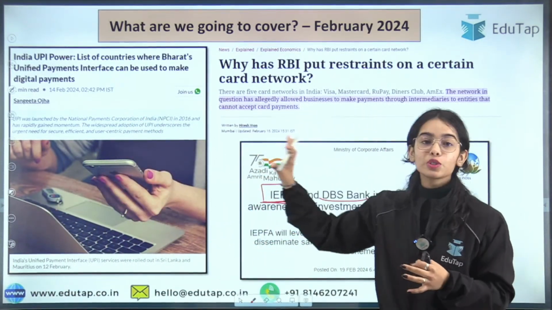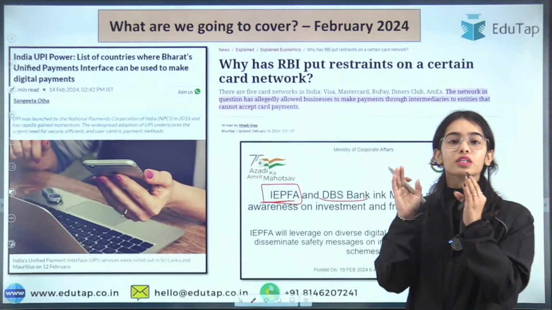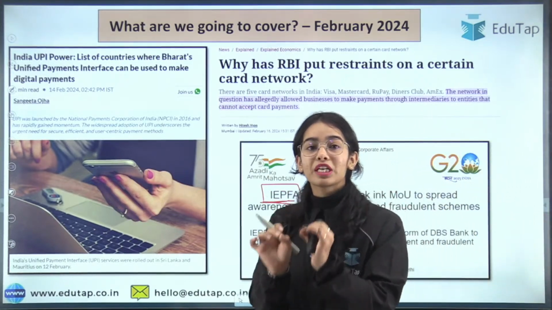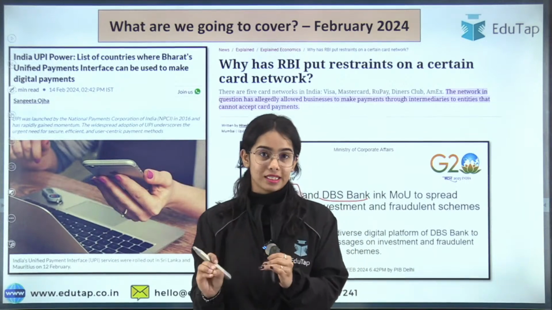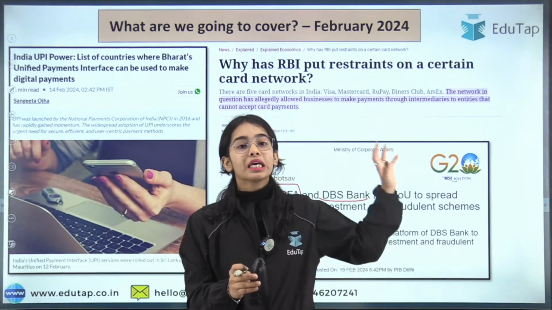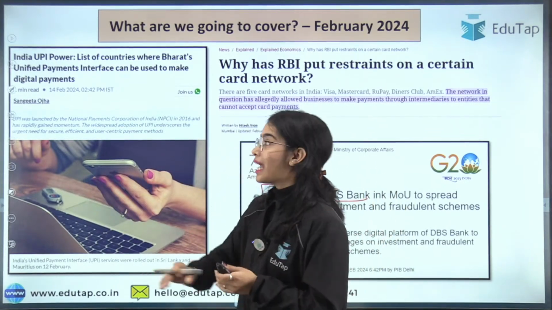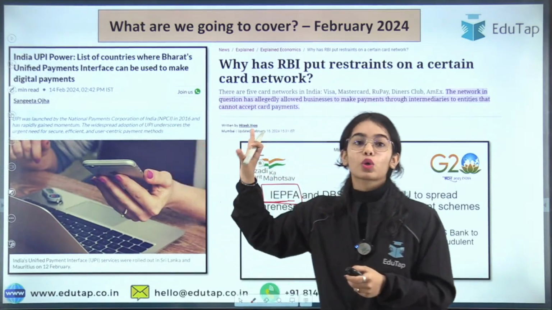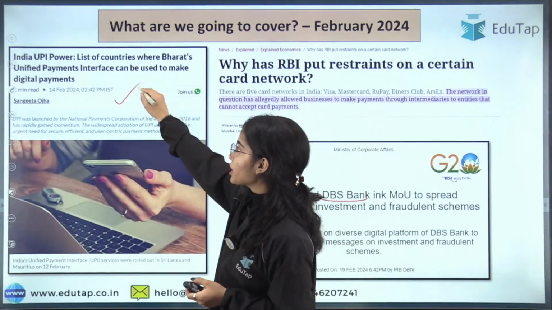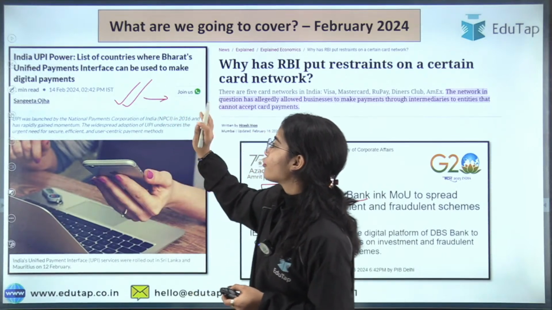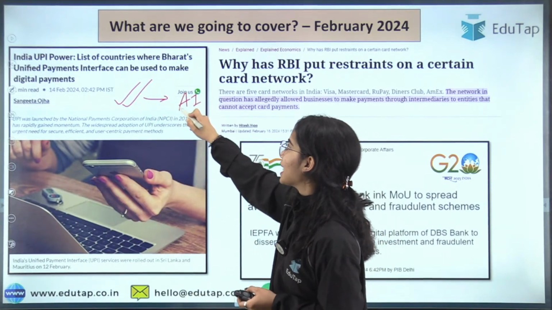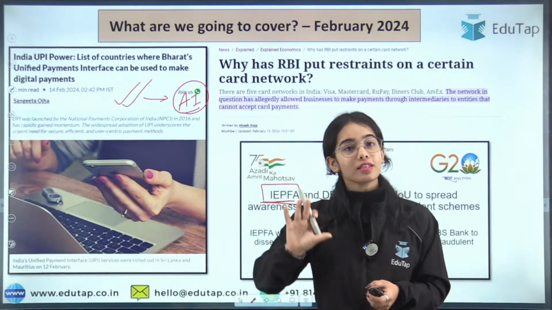Okay, so these news articles are very important from the examination point of view, especially the objective part of the exam. For the objective part of the exam, these news articles are very important, and India's UPI power is also important from the descriptive point of view, because I have brought for you some additional information that you can use in your answer writing.